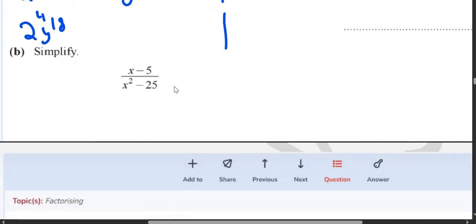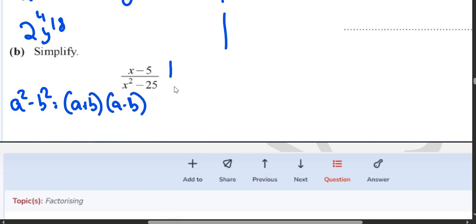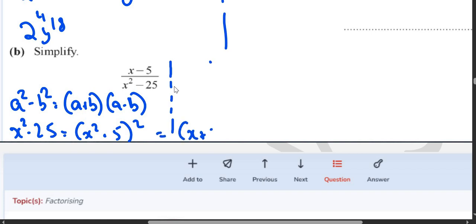Many students find this question difficult. Look, if you guys know identities, there is an identity called a square minus b square is equal to a plus b and a minus b. So x square minus 25 can be written as x square minus 5 square, which I can write as x plus 5, x minus 5.